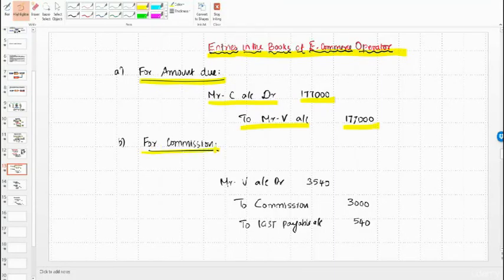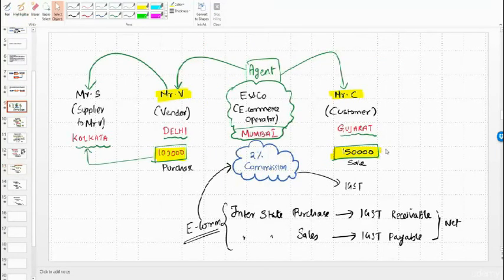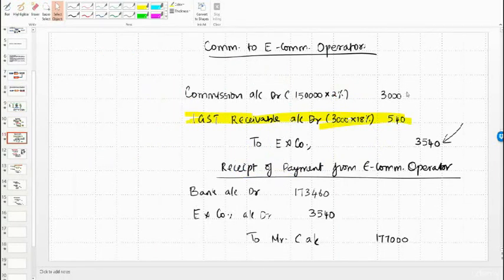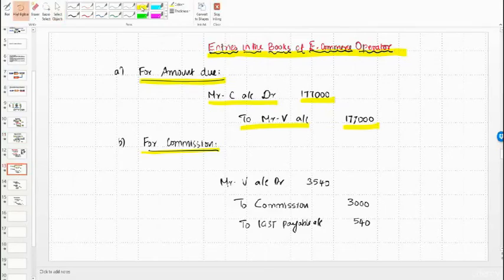So for commission, he will debit Mr. V because it's Mr. V who should pay the commission. So for how much he will be debited? The commission is 2% of turnover. What is the turnover? Turnover is 1,50,000. On that, 2% is 3,000. Fine. So we have to pass entry for that.